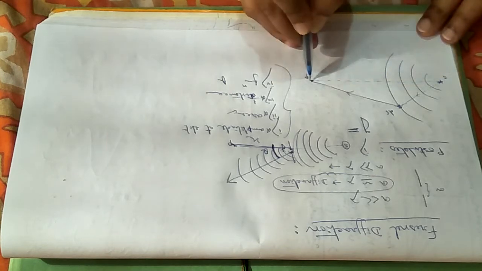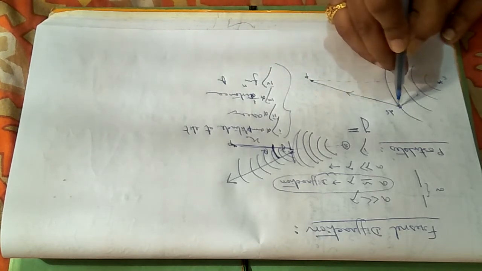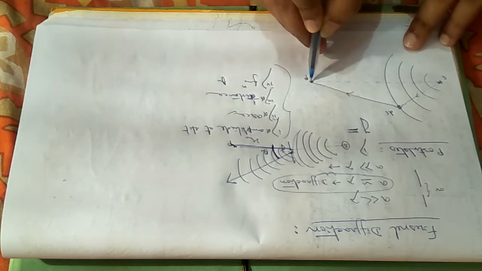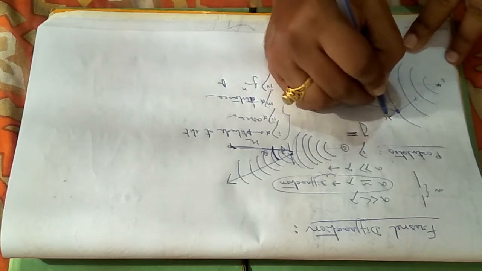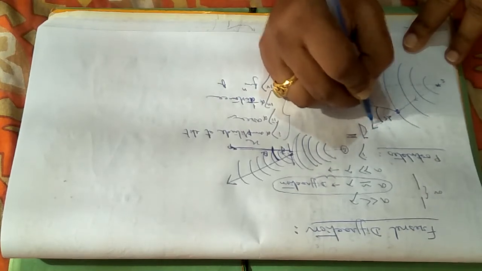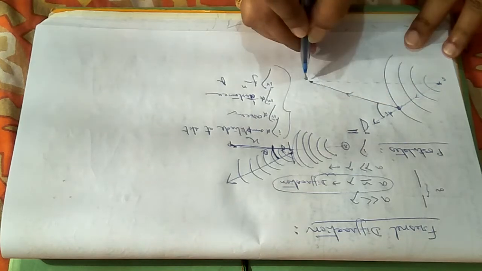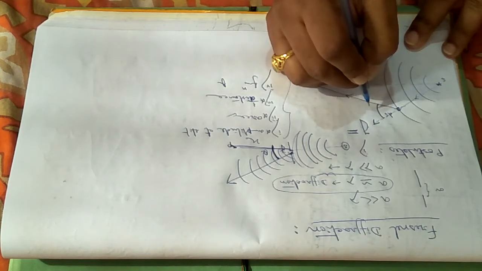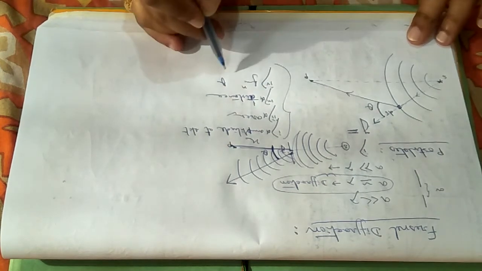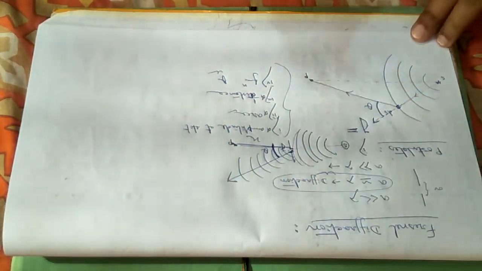Light is not coming directly. Primary wave fronts colliding on the slit or the aperture here, and this is bending in a particular direction reaching the point P. And what is the angle between them? Suppose the angle between the direction of propagation of light and the line joining the aperture and the point P is theta. So as I know, it will be a function of theta, that I have already understood.